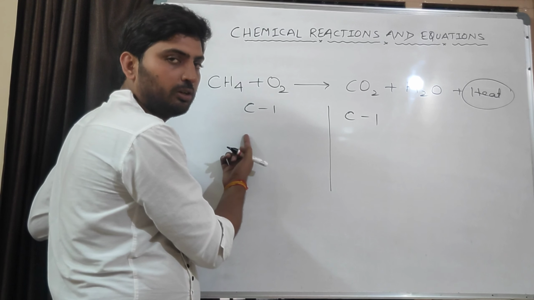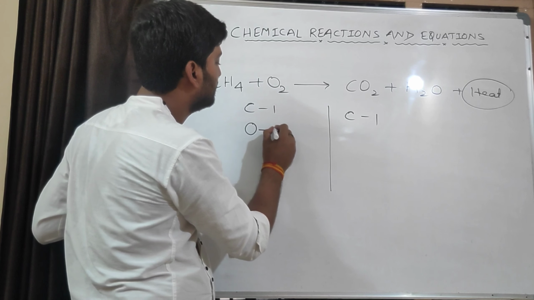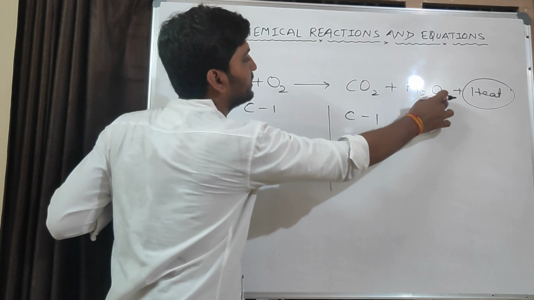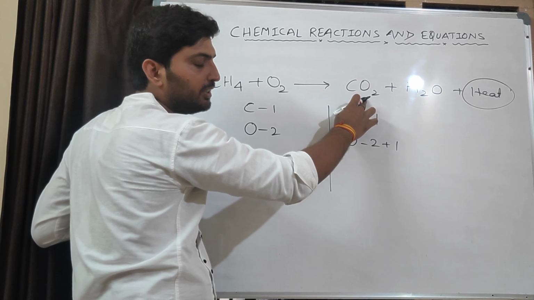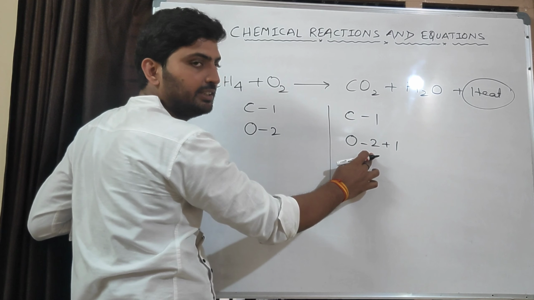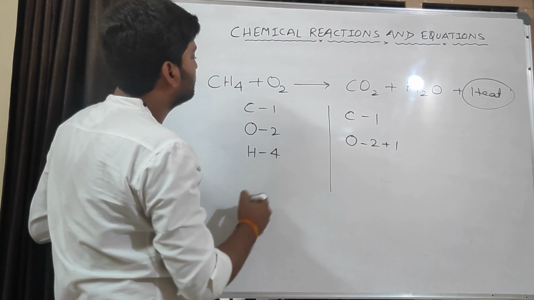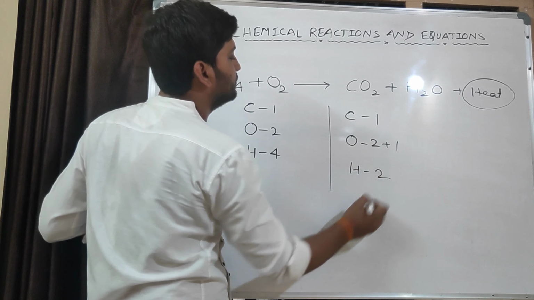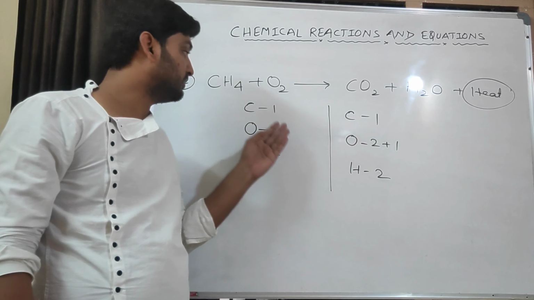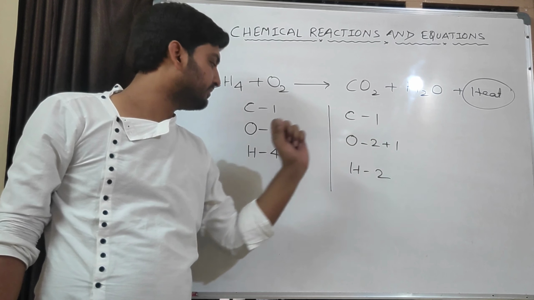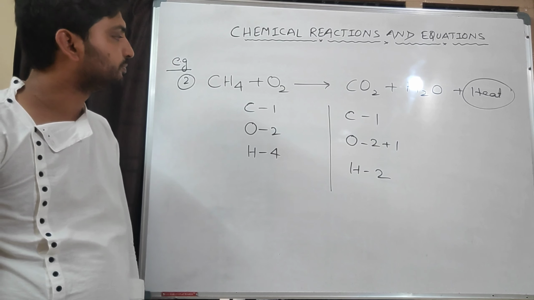Second step, non-metal. After non-metal we will balance oxygen. Here oxygen, how many atoms? 2. Here oxygen, how many atoms? 2 plus 1, 3. We will write in this manner if the number of oxygen atoms is different. Now the third one is hydrogen. How many atoms of hydrogen here? 4. And how many atoms of hydrogen here? 2. So the number of oxygen atoms is different and the number of hydrogen atoms is also different.